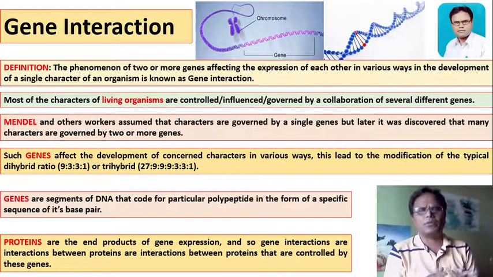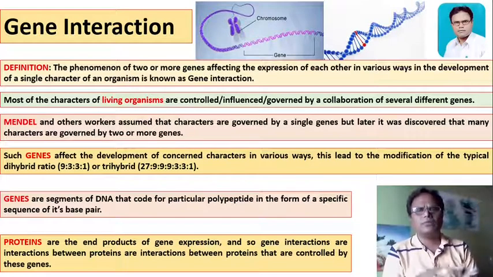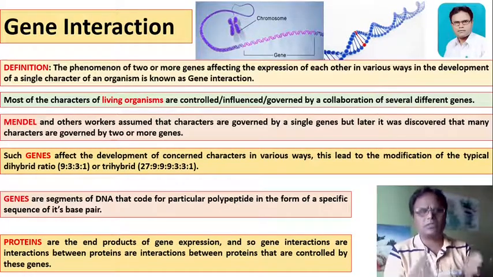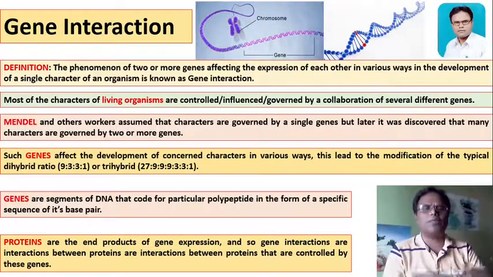Proteins are the end products of gene expression, and so the gene interactions are between the proteins that are controlled by the genes. Genes are the segments of DNA that code for particular polypeptides in the form of a specific sequence of base pairs. What does gene interaction mean? The phenomenon of two or more genes affecting the expression of each other in various ways in the development of a single character of an organism is known as gene interaction.